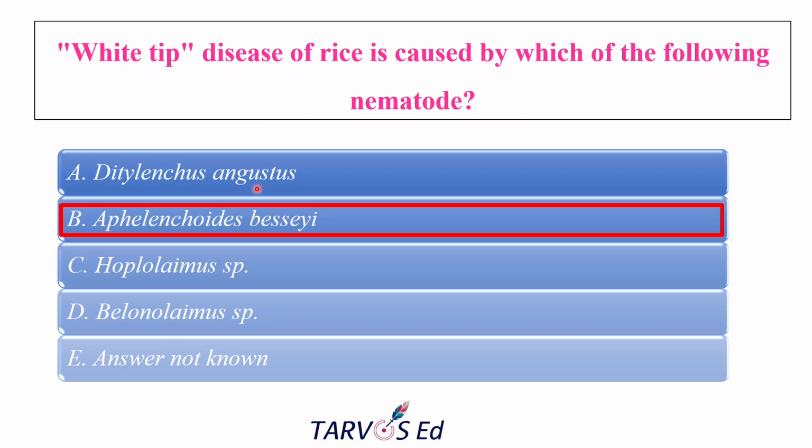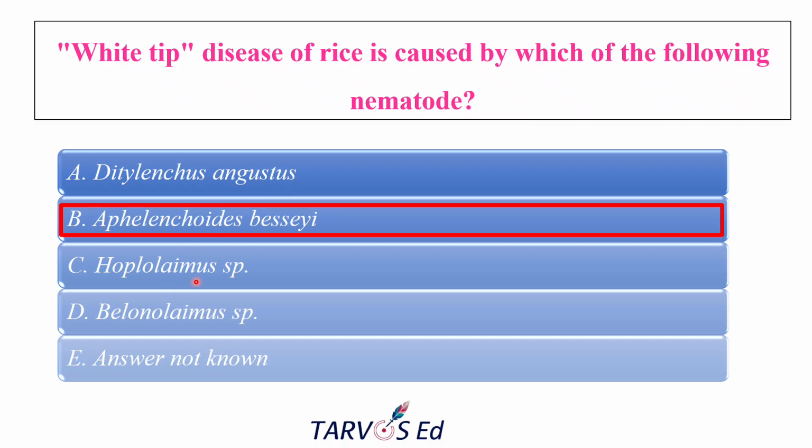The correct answer is Aphelenchoides besseyi. White tip disease of rice is usually caused by this particular nematode, the rice leaf nematode. The tip of the young leaf becomes white in color, and the plants are not able to produce the panicle properly. It will become chaffy. Ditylenchus is the rice stem nematode, and it is not relevant to the leaf, only to the rice stem.